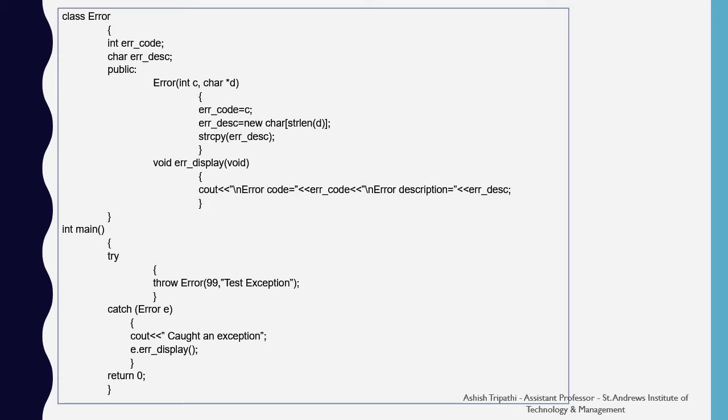Inside the main function we have a try block which is throwing the error by calling the constructor of the error class and passing the arguments 99 and test exception. Then we have a catch block which is handling the error type of exception. Inside it we have a display for the caught exception and we are also calling the error display function of the class error.